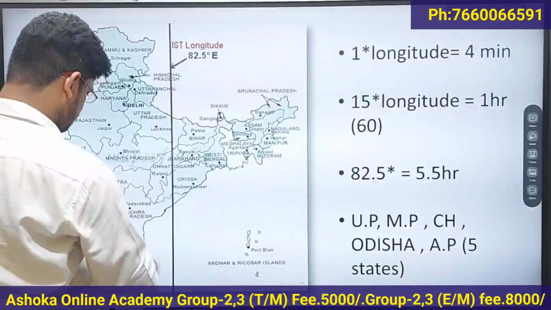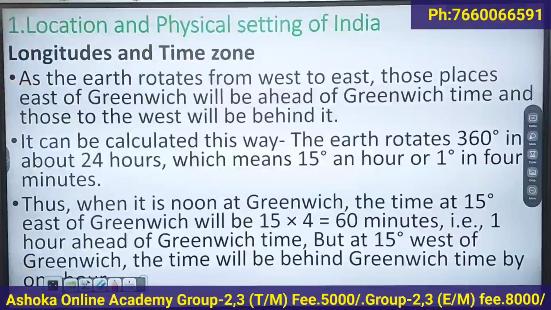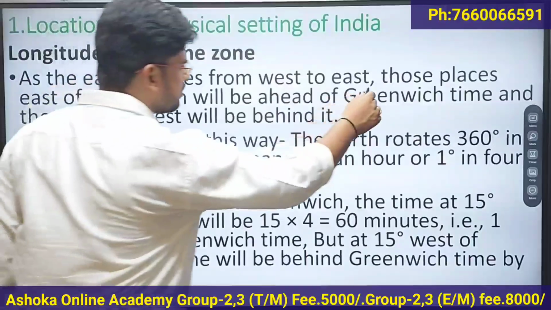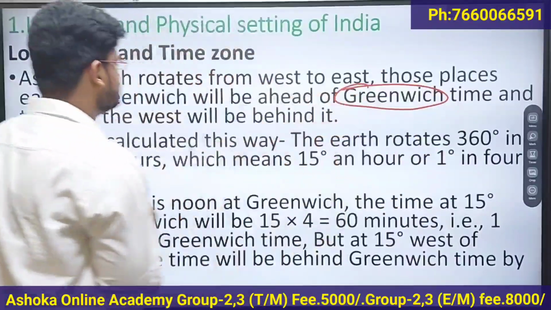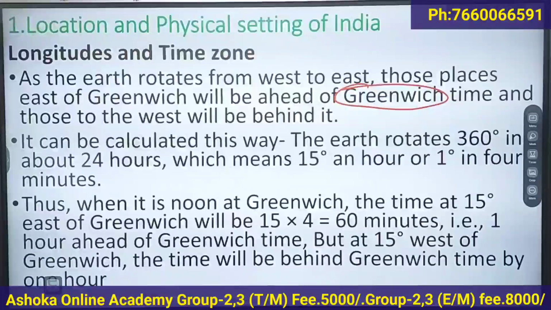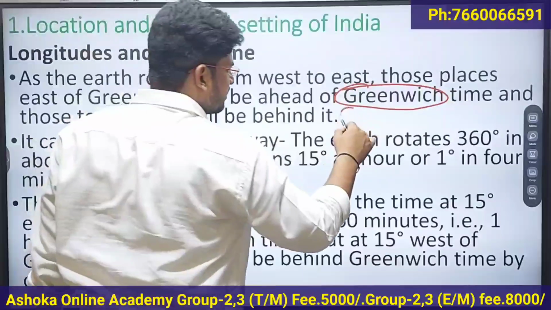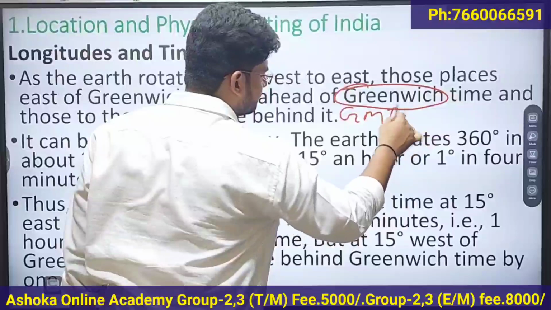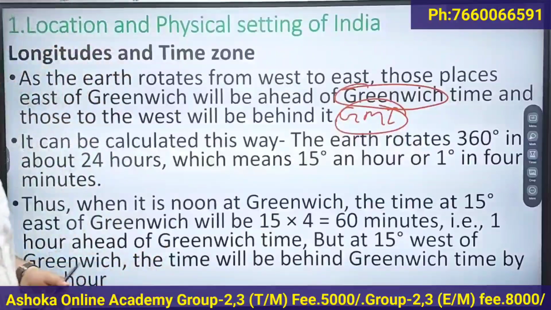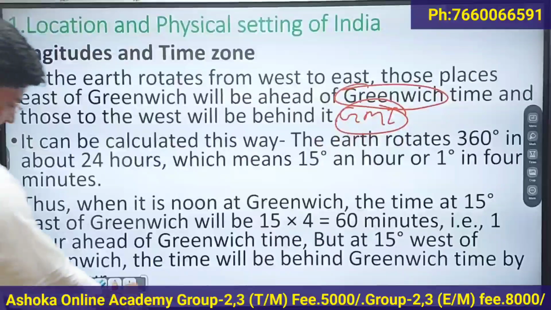which passes through Greenwich. The 0 degree longitude, that is Greenwich, is taken as the standard meridian. We call it Greenwich Mean Time, GMT.